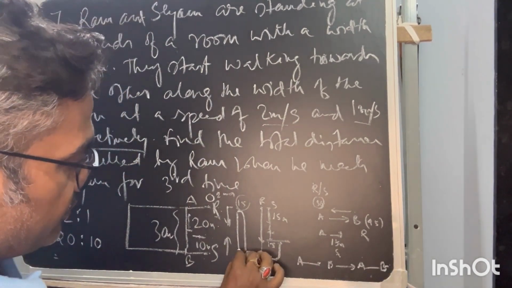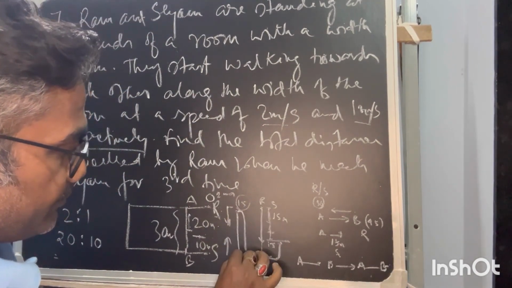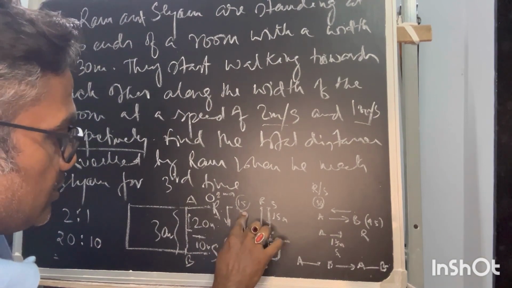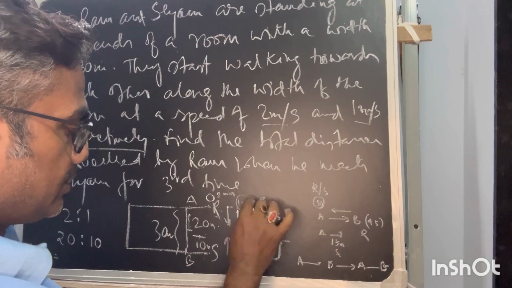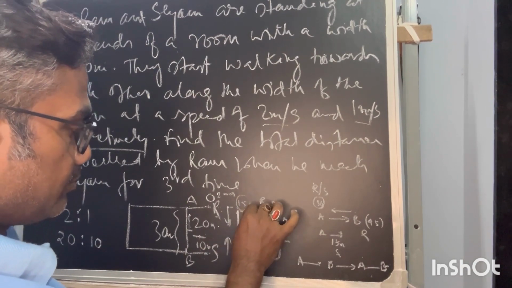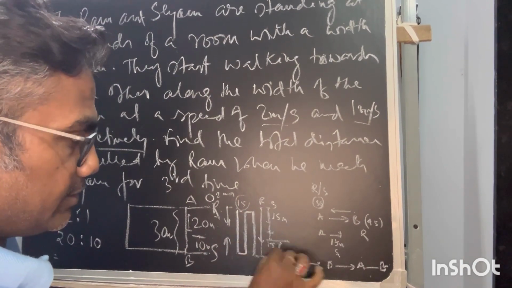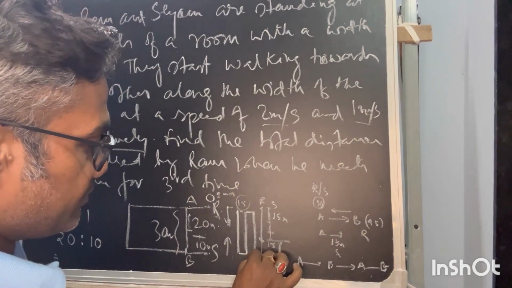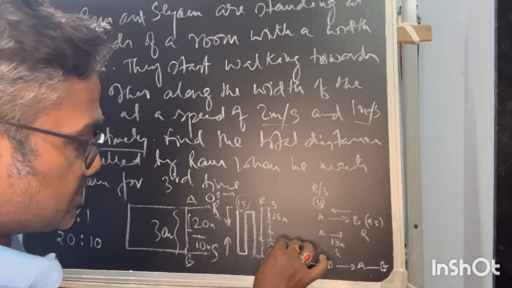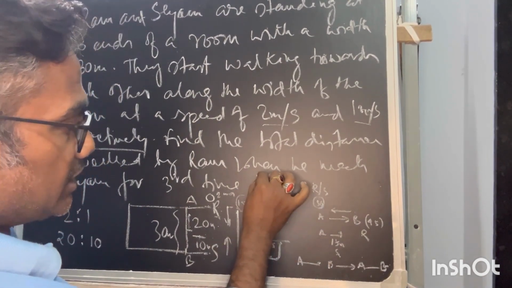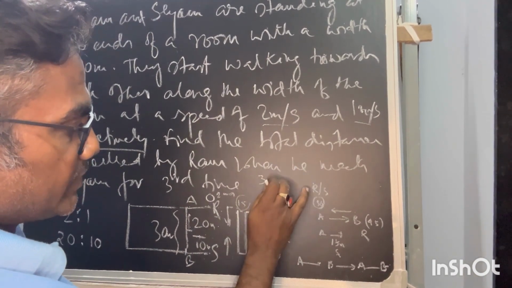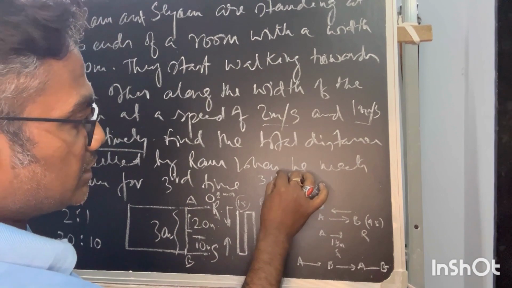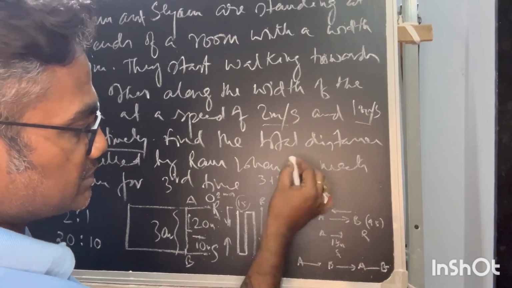So Ram has moved first A to B, then B to A, then A to B again, then after this, distance 1, 2, 3. So Ram has moved 3 plus some partial distance, some fraction of the total distance d.